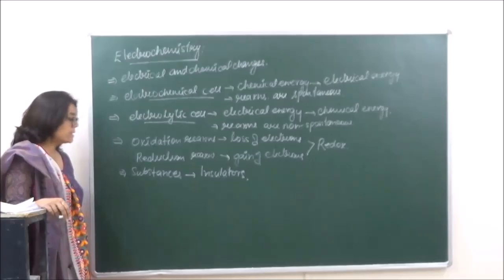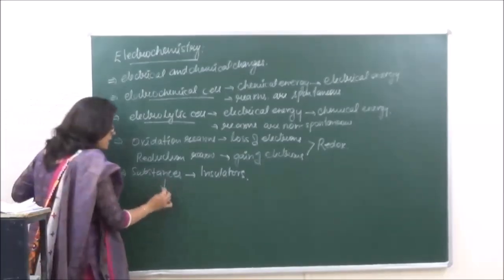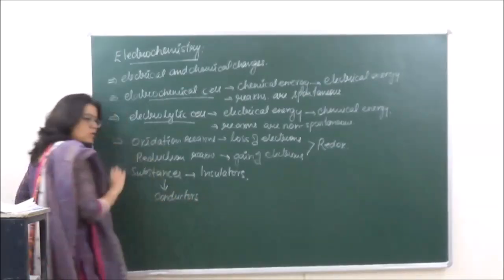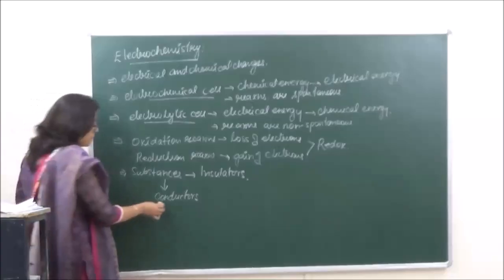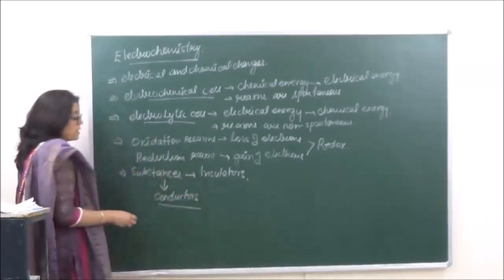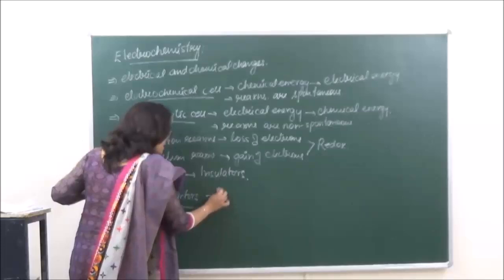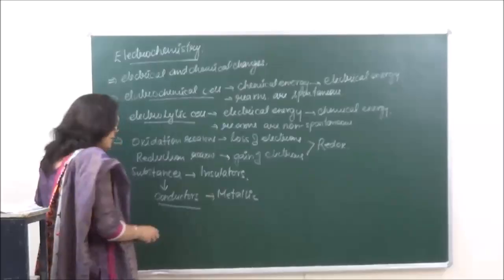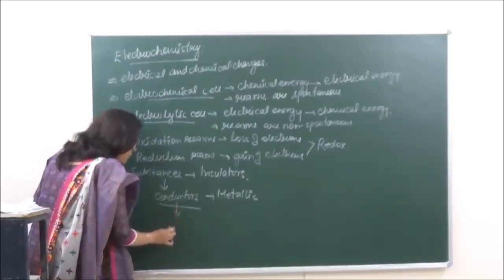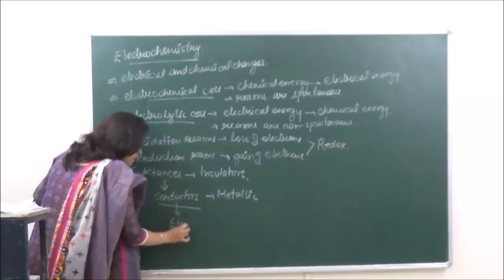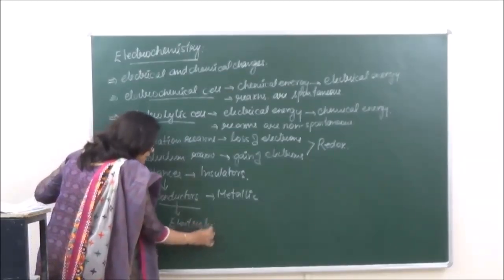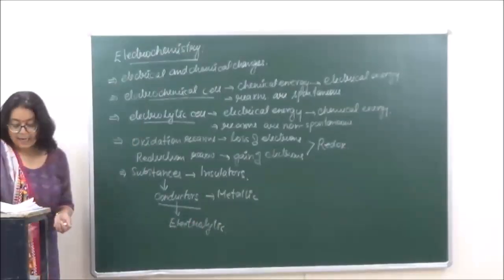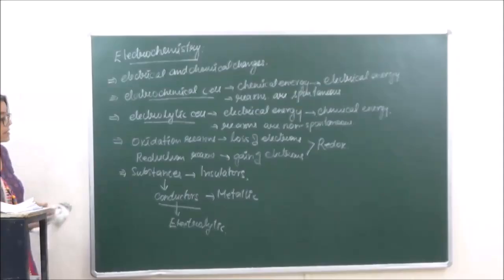The first is known as insulators, and the second one is known as conductors, right? Conductors are further classified into two. The first type of conductors are known as metallic conductors, and the second type are known as electrolytic conductors, right? So let's understand both types of conductors in detail.